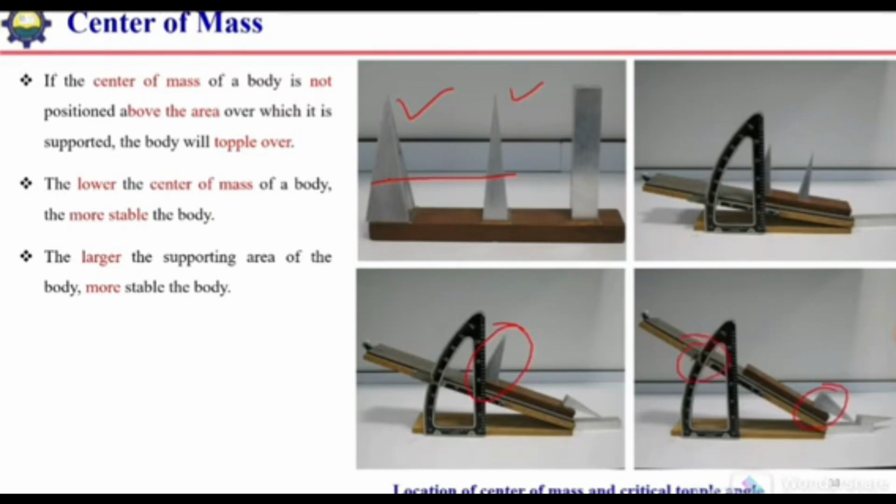it will topple later, at a higher inclination angle. If we summarize these three models, this model will topple first at 15 degrees, this model will topple at 30 degrees, and this one is at 10 degrees, this is at 20 degrees, and this is at 30 degrees. Here the difference was the height of the center of mass, and here the difference was the supporting area. The lower the center of mass, the more stable the structure. Similarly, the higher the supporting area, the more stable the structure.